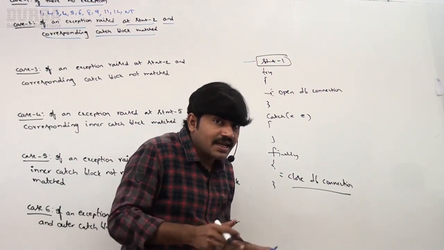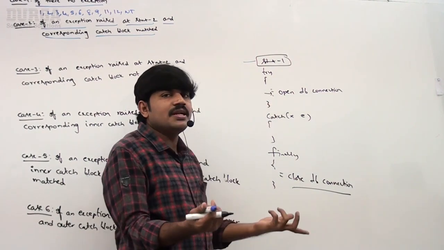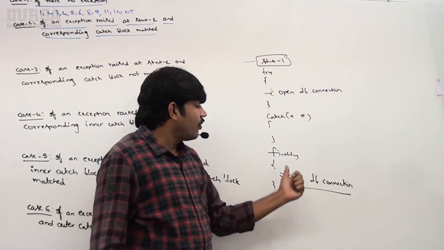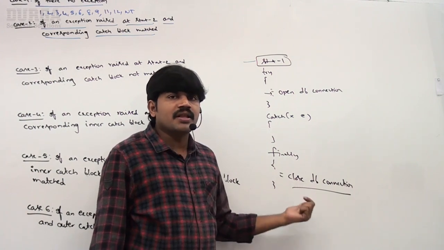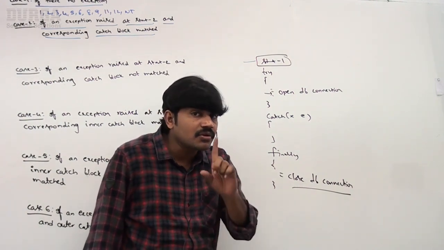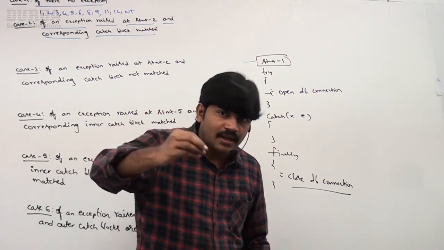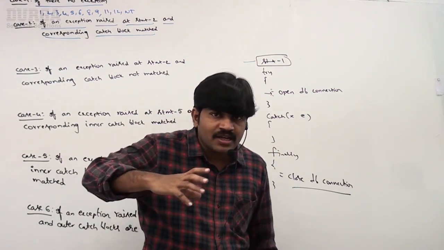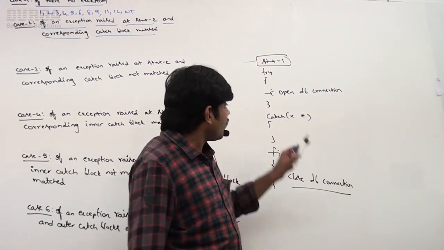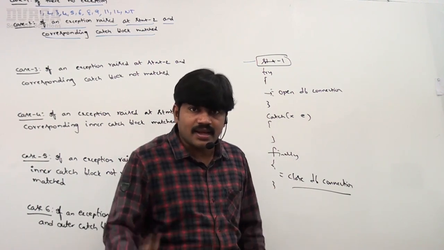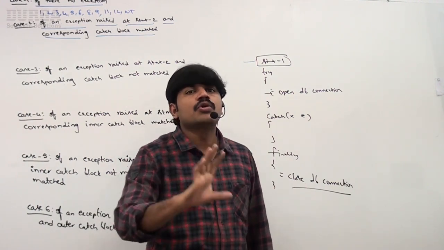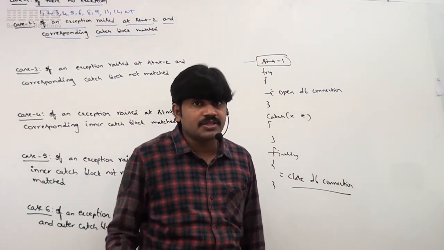If you didn't enter the try block, you didn't open any resources, so what is the need of closing? What is the need of executing the finally block? So the conclusion is, once we enter inside a try block, the finally block will compulsorily be executed. If you didn't enter the try block, then the finally block won't be executed. Remember this.